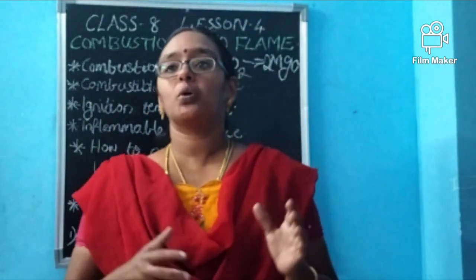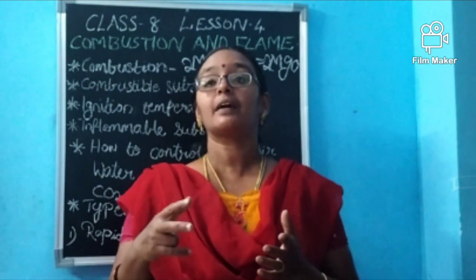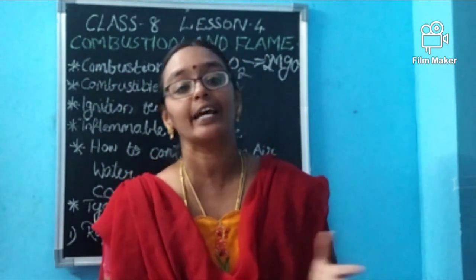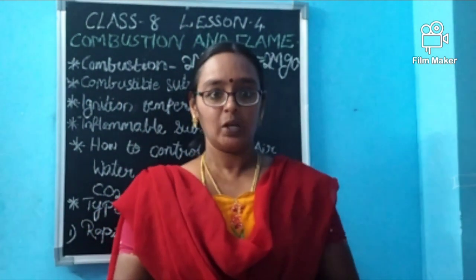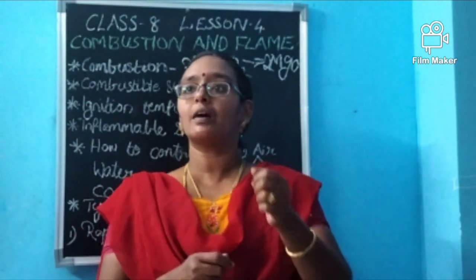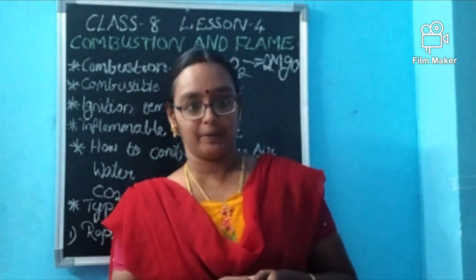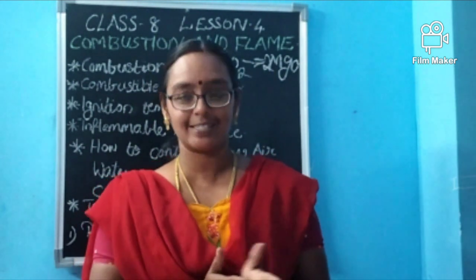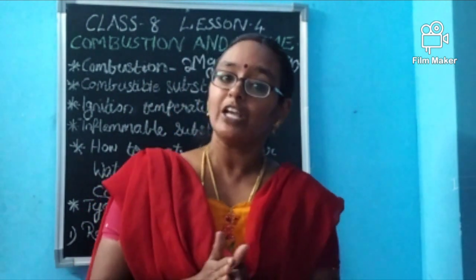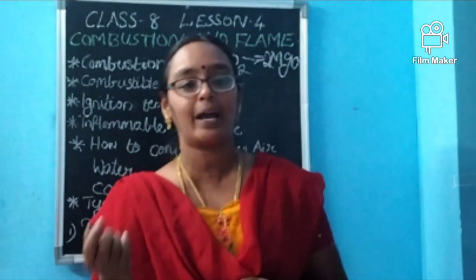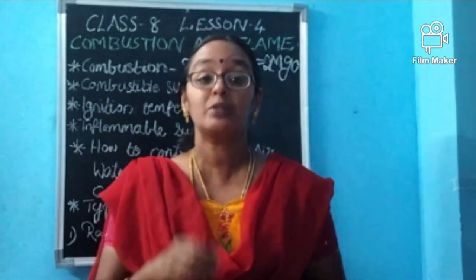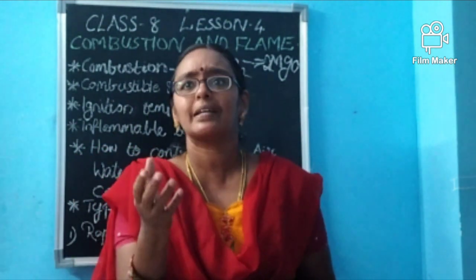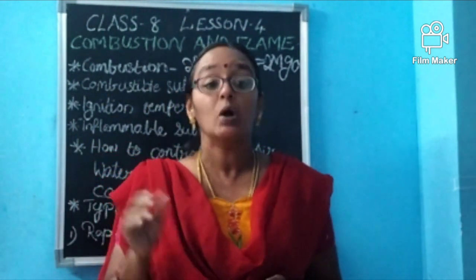Now, sometimes something may happen, means a fire has happened. We should know how to control it, isn't it? Okay. For example, if you are taking this paper, our science marks, if you are not getting good marks, something may have happened, right? By the time, if the paper has caught fire, what will happen?